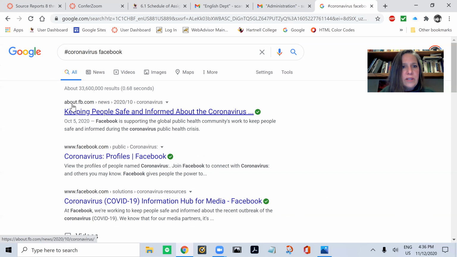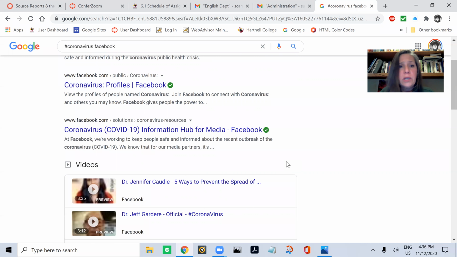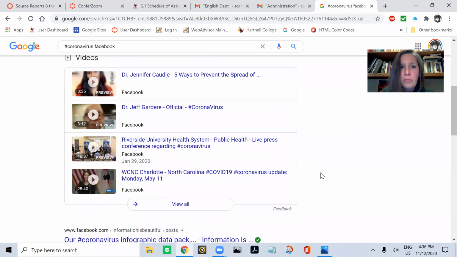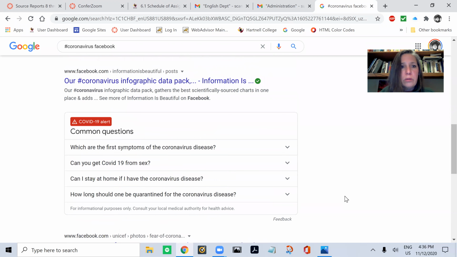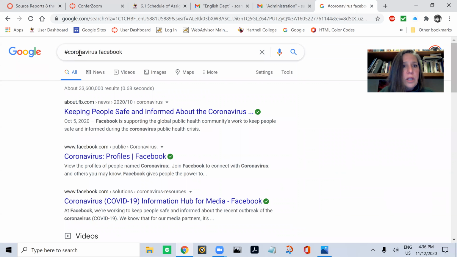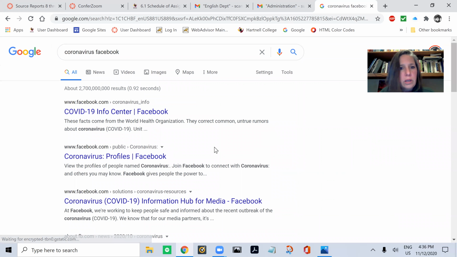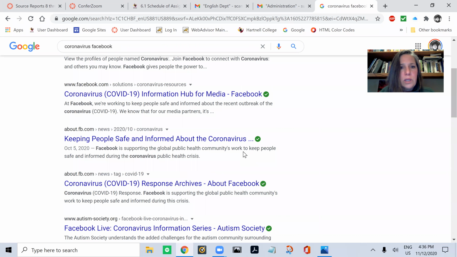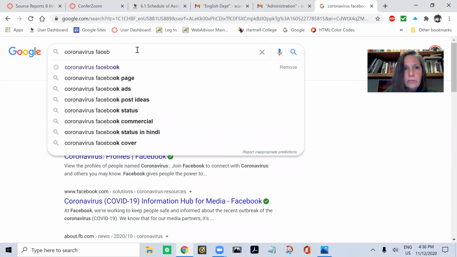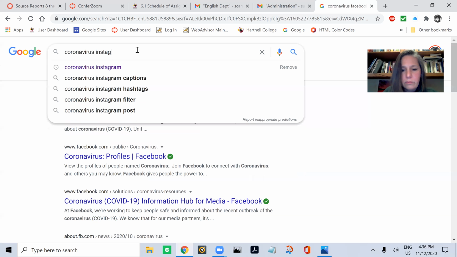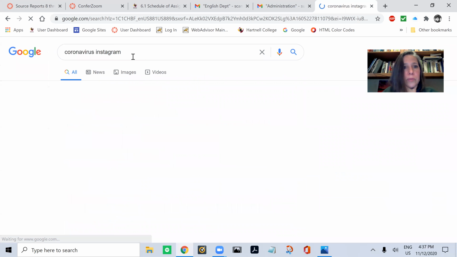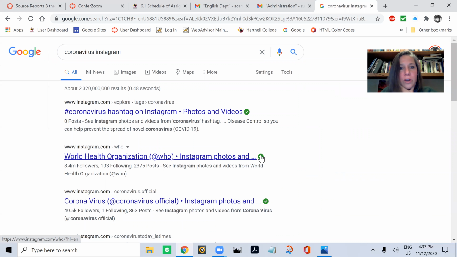But this isn't about that. You want a social media post about coronavirus, not from Facebook itself, but from some other person posting on Facebook about coronavirus. I can get rid of the hashtag. So you can play with it. You can do Instagram, etc. Oh, the World Health Organization has an Instagram account too.